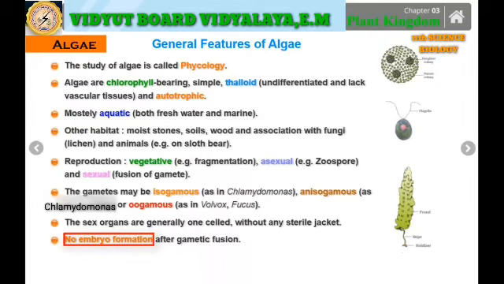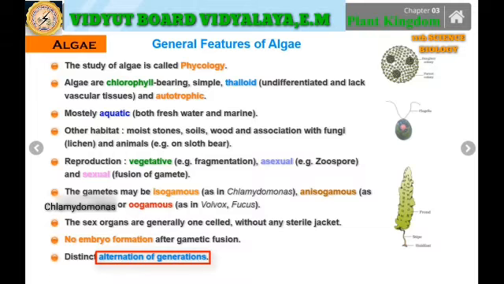And no embryo formation takes place after the gametic fusion. So after the gametes have fused together, there is no further formation of the embryo. The fusion of the gametes takes place in various ways, but no embryo forms. Only under the high powered electron microscope will we be able to observe the major features of the algae, and they also show a distinct alternation of generation.